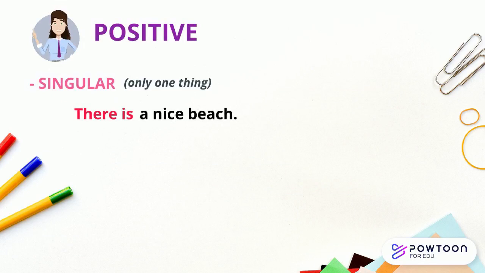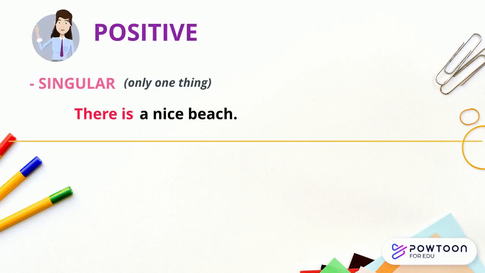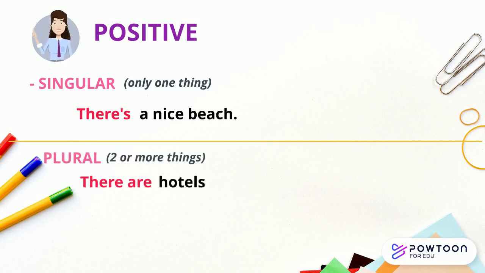For positive sentences in singular, we say there is. For example, there is a nice beach in Trujillo. Or you can use the contraction, there's, it's the same. In plural, we use there are. For example, there are hotels. Not there is hotels. Be careful.